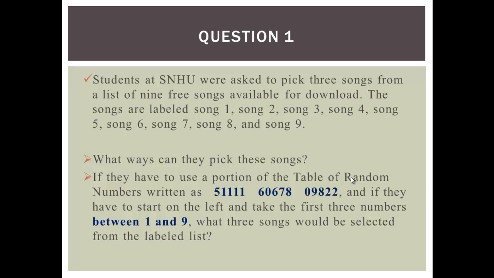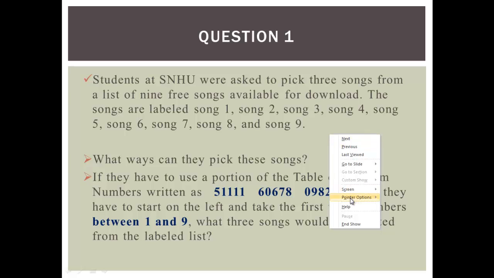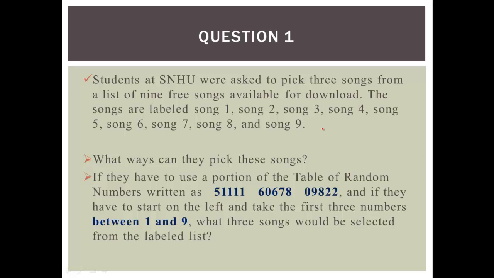If you say it in inequality, it will be 1 is less than or equal to x, which is less than or equal to 9, which tells you it could be 1, 2, 3, 4, 5, 6, 7, 8, 9.